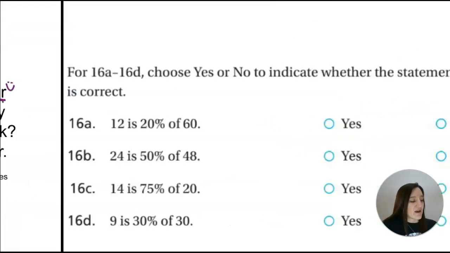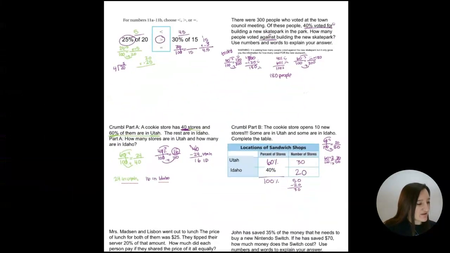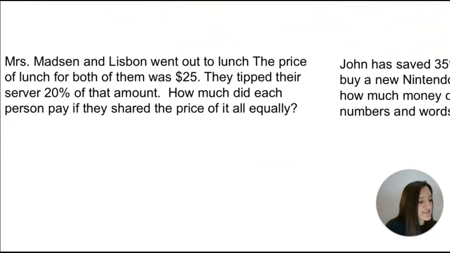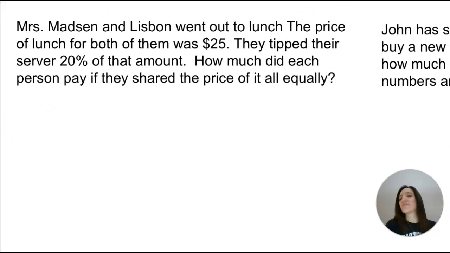Okay? All right. So let's go down to Mrs. Matson. Mrs. Matson and Lisbon went out to lunch. The price of lunch for both of them was $25. They tipped their server 20% of that amount. How much did each person pay if they shared the price of it all equally? Okay, so I see a percent. I'm going to put that percent over 100.